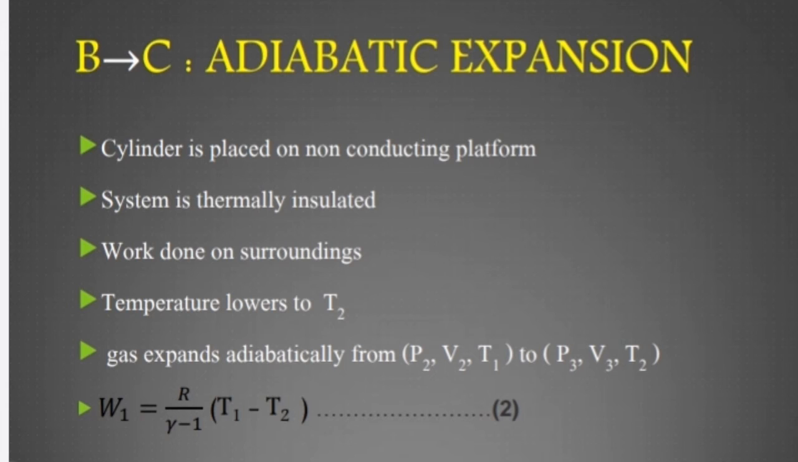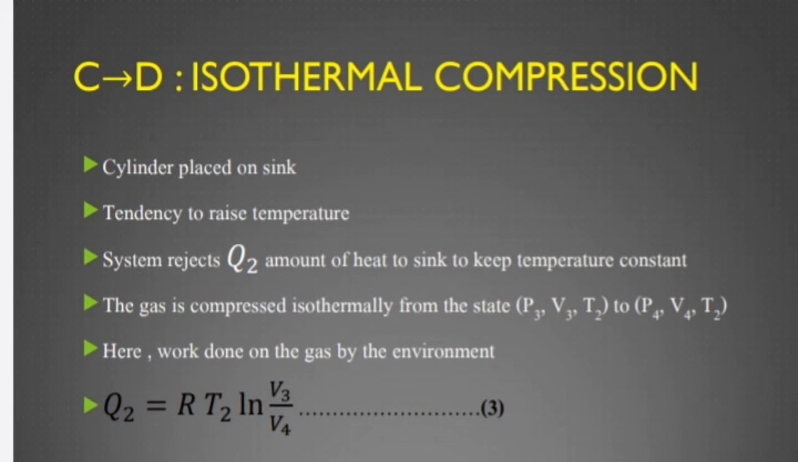From B to C, adiabatic expansion, the cylinder with working substance is placed on a non-conducting platform. Here the system is thermally insulated. Temperature lowers to T2, so the gas expands adiabatically from P2 V2 T1 to P3 V3 T2. Therefore, W1 equal to R by gamma minus 1 T1 minus T2. Here this equation is denoted as equation 2.